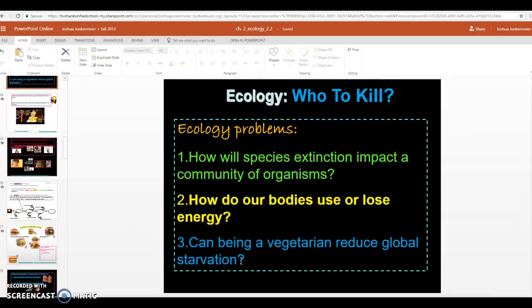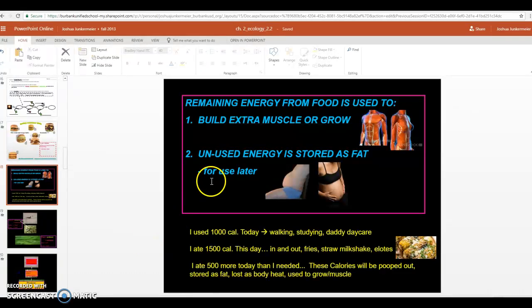So let's think about how we eat. Let's think about what we eat. Let's think about animals and plants in nature getting all the energy and foods they need. And let's keep moving along. Let's see if we can learn a little bit more about these problems. Let's head on to slide 18.